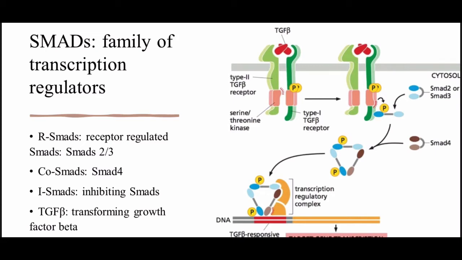The TGF-beta proteins act as dimers. Once they are dimerized, they can bind and bring together the type 1 and type 2 receptors, where these receptors are the serine threonine kinases. And once a ligand is bound to the type 2 receptor, it will recruit the type 1 receptor and activate the type 1 receptor by phosphorylation. The type 1 receptor will then go on to phosphorylate its target protein, which is in blue, the SMAD 2